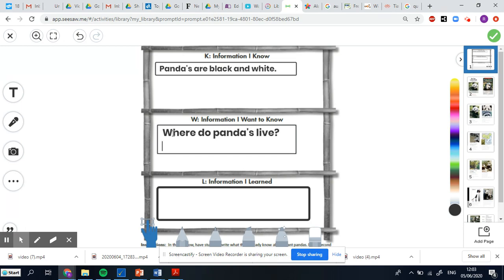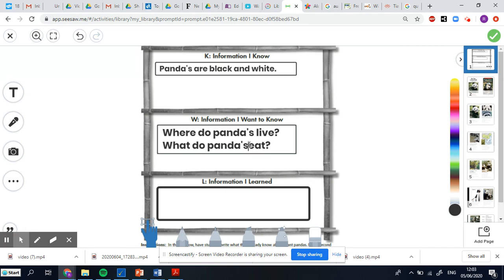Okay, that's one question. I also would like to know, what else would I like to know about pandas? I'm going to question the text before I read it. So I know the story is going to be about pandas, but what do I want to know about pandas? What do they eat? What do pandas eat? Okay.